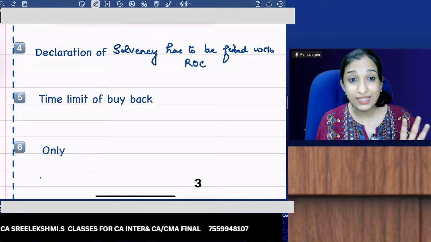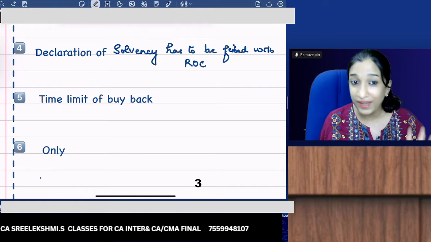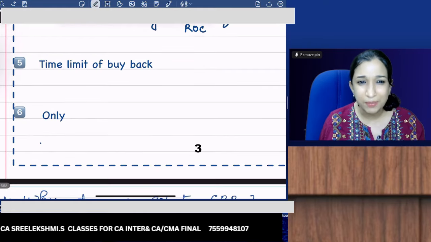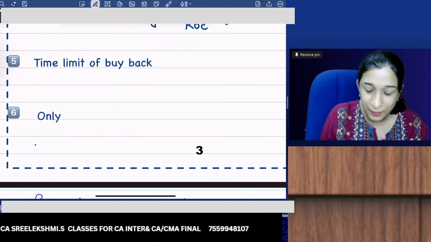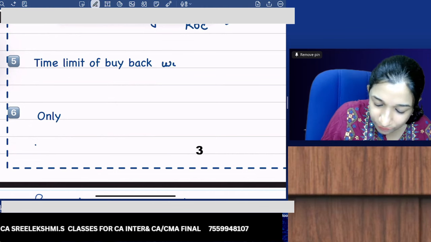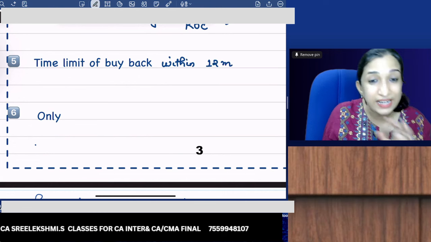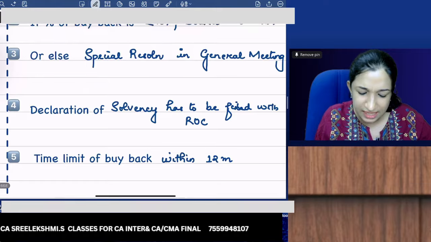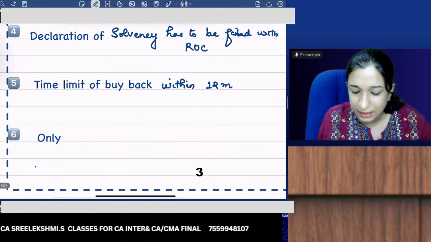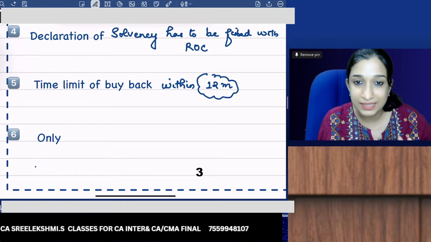And once the declaration of solvency is filed, what is the time limit? Buyback of equity shares should be completed within 12 months or 1 year from the date of passing resolution. From the date of passing resolution, buyback should be completed within 12 months.